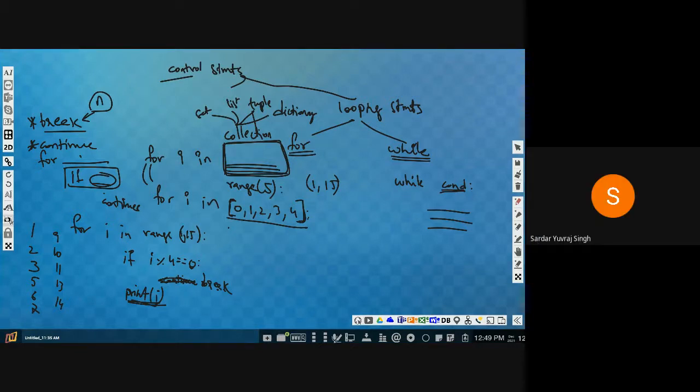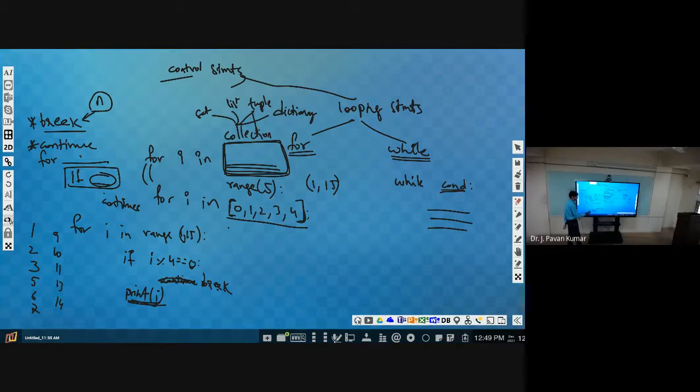1, 2, 3. If I use 9 here, then 1 to 8 will be the output. Yeah. Next, we can use one special type of else which is used with the for loop.